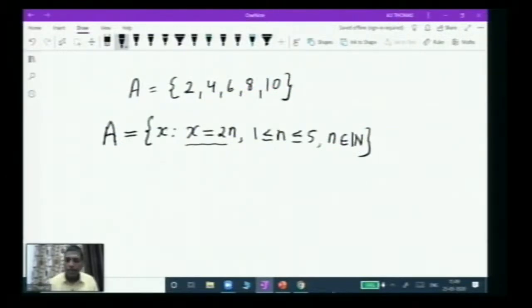So this format should be understood: there should be a variable, and after that you have to use a colon, and you have to describe that variable. What is the property of that variable? So this is how you convert from tabular form to set builder form.